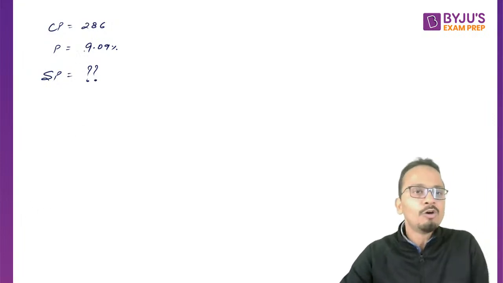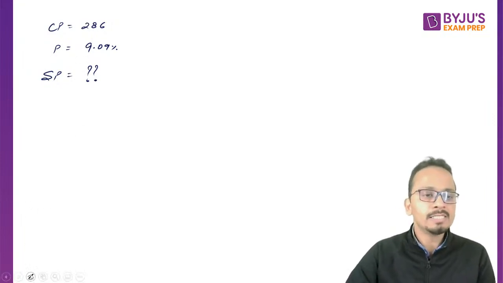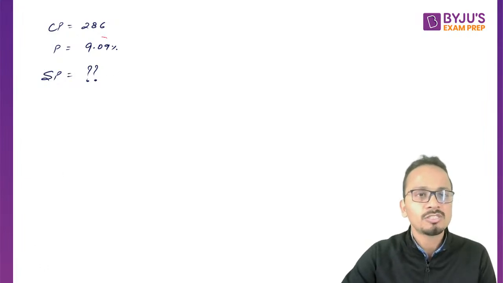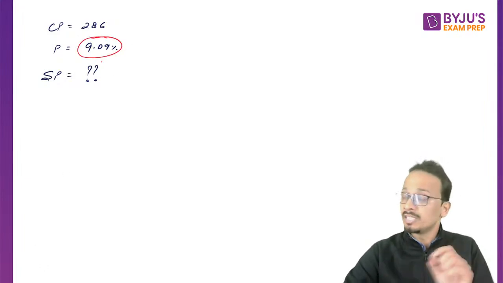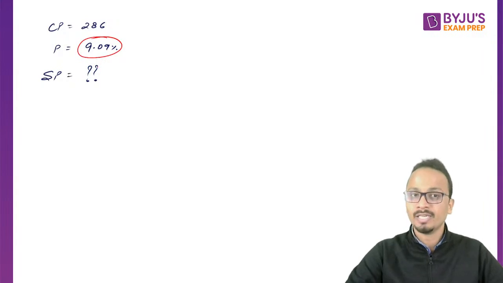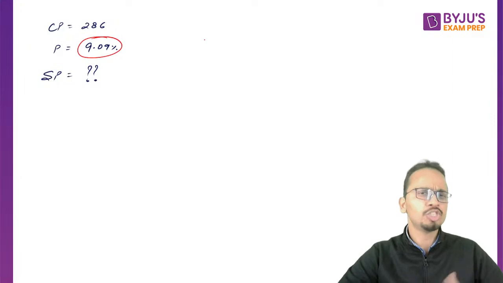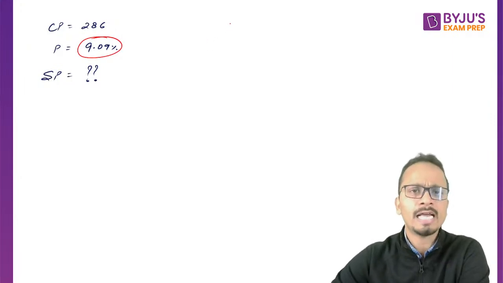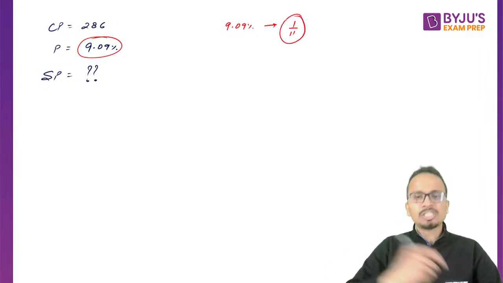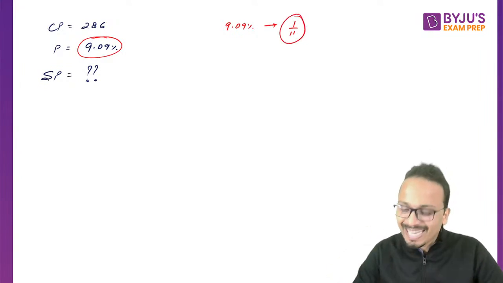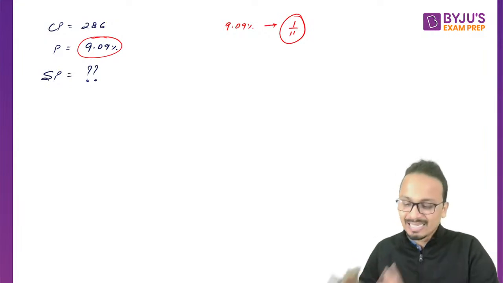All right. Now let's understand the reason for giving such an absurd value. Now this is not an absurd value. Okay, now if you have studied one thing which is known as percentage equivalence of fractions, then you will understand that the fractional equivalent of 9.09 percent is 1 by 11. Yes, Dipali, exactly, you are precisely correct.